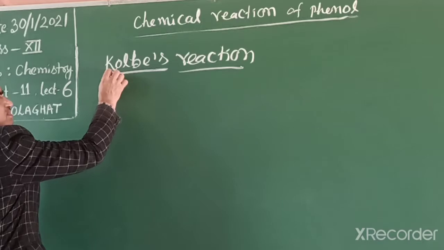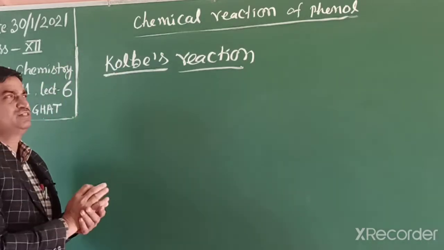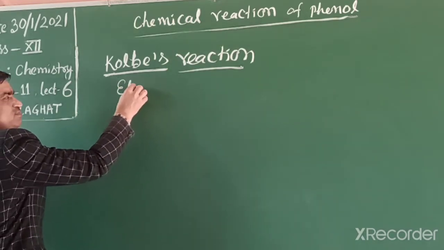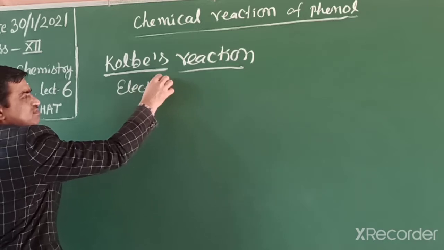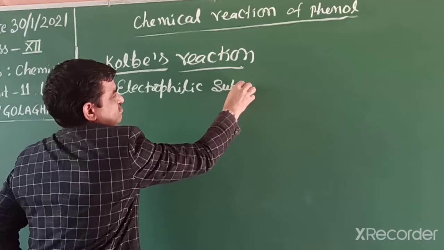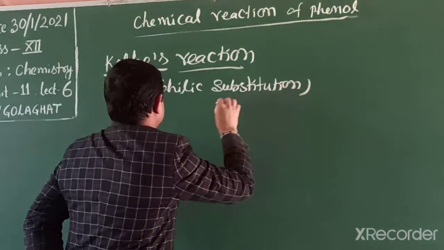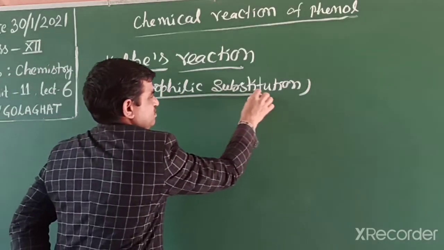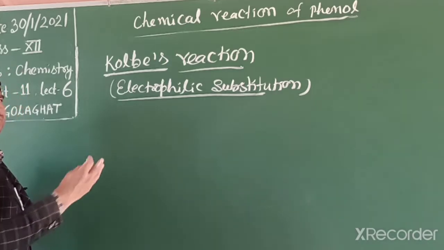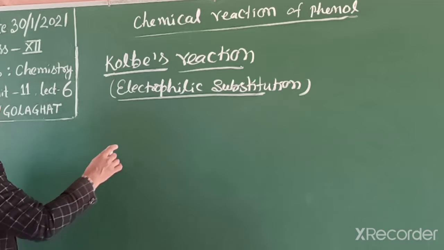So in these name reactions, Kolbe's reaction is also a very important reaction, and this is a special electrophilic substitution reaction. It means in these reactions also an electrophile attacks and substitutes for hydrogen ion.